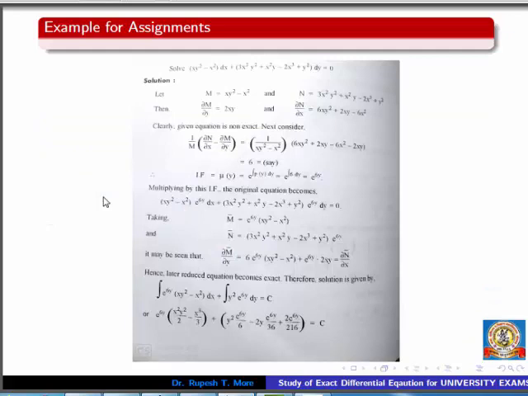Now this is an example for assignment purpose.